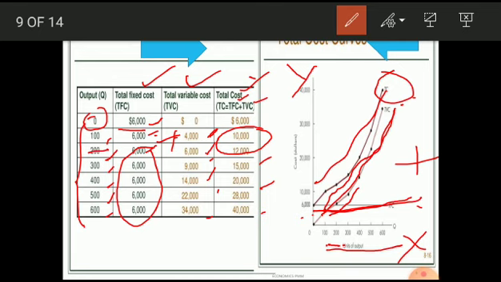So you can see here the total cost curve goes on increasing, TVC also goes on increasing, whereas TFC is a horizontal straight line. So it shows the shapes of these three cost curves, TFC, TVC and TC.